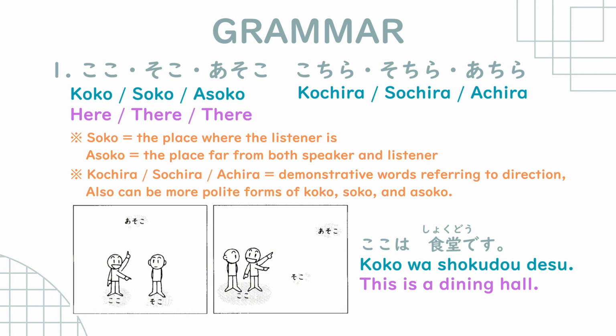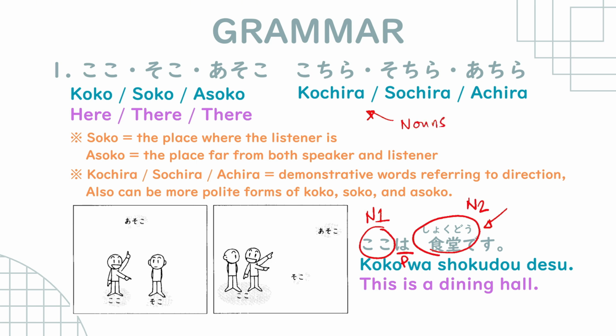Again, the rules are the same, okay? Here, koko, noun 1, wa, particle, and then shokudo, noun 2. Shokudo is a place, but it is a noun, okay? So the same rules apply. Noun 1, wa, noun 2, desu, okay? So just like kore, sore, and are, koko, soko, and asoko, or kochira, sochira, and achira, these are all considered as nouns.